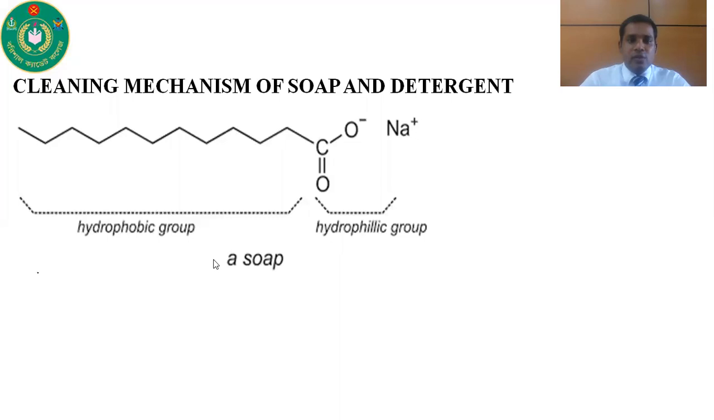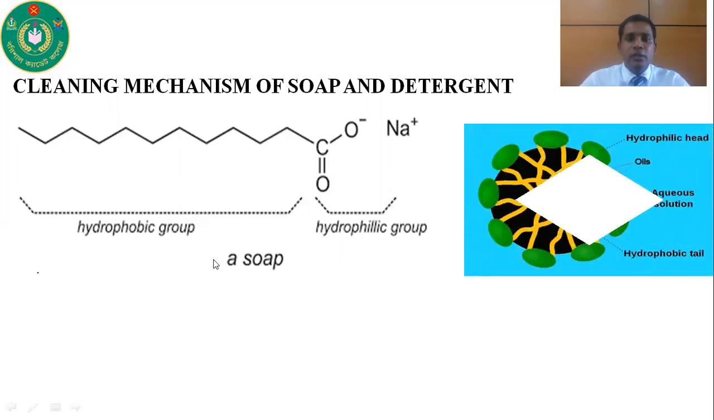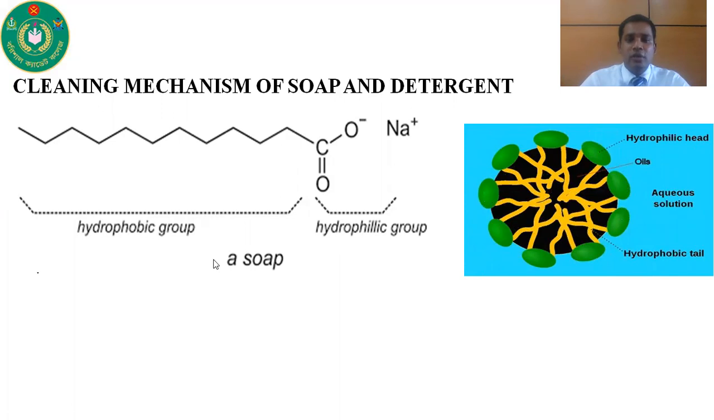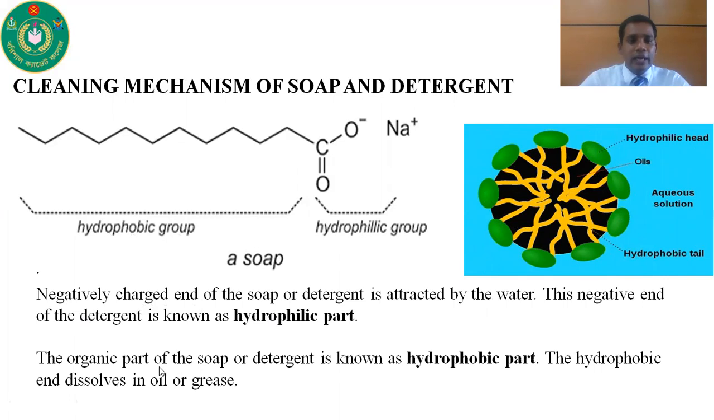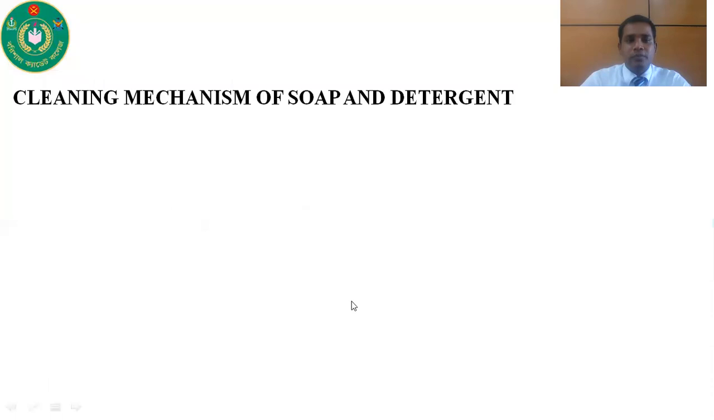And this negative part is called the hydrophilic part. This negative COO minus is called the hydrophilic group. And this long chain alkyl group is known as the hydrophobic group. So the negatively charged end of soap or detergent is attracted by the water. This negatively charged end of detergent or soap is called the hydrophilic part. And the organic part of the soap or detergent is known as the hydrophobic part. And this hydrophobic part dissolves in oil or grease.